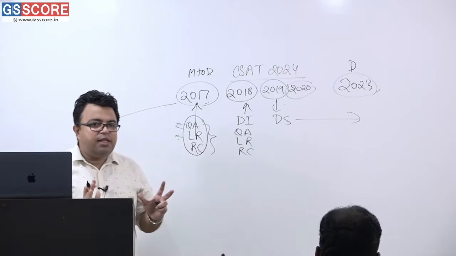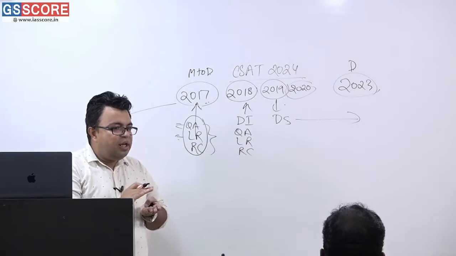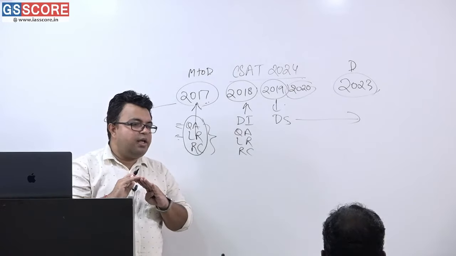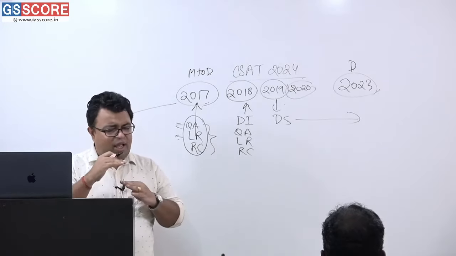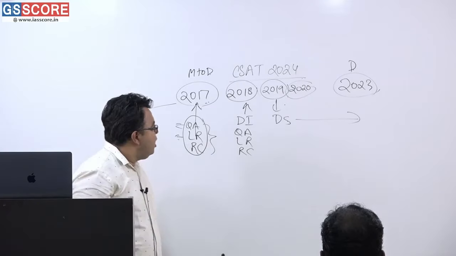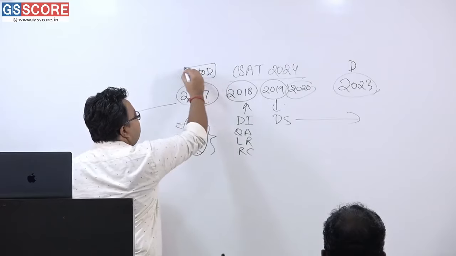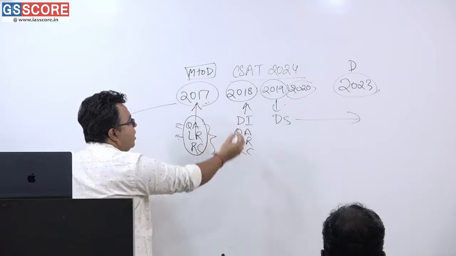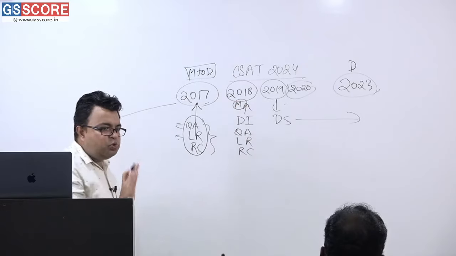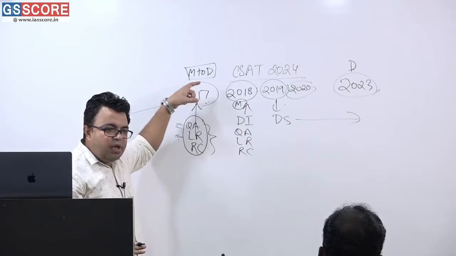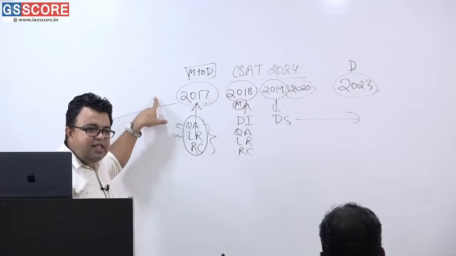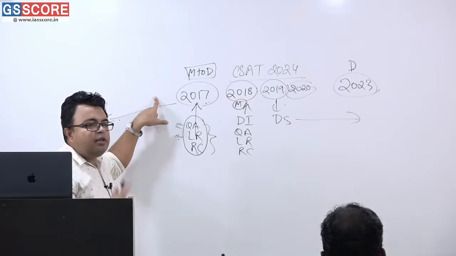So what is the scenario? In some years the difficulty level is high, in some years it is lower. The trend keeps changing, which was not the case in the past. Year 2017 was moderate to difficult. Year 2018 saw a moderate paper, so you saw a downtrend in the difficulty level. The 2016 paper was easy to medium level.